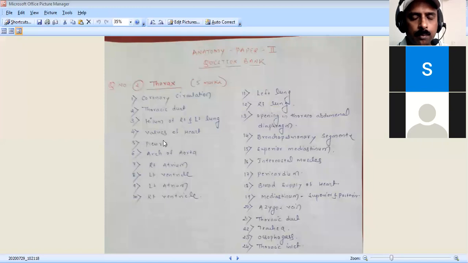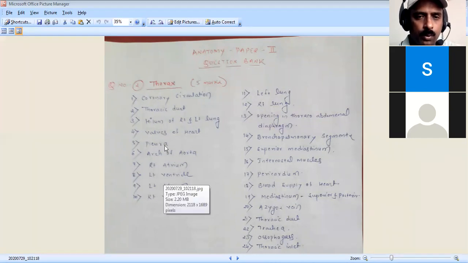Then, very important, is the applied anatomy of the pleura. That is paracentesis thoracis. Paracentesis thoracis means tapping out an abnormal collection of fluid in the pleural cavity. An abnormal collection of fluid in the pleural cavity is called pleural effusion. Effusion means something abnormal collected in the region; you have to know that.